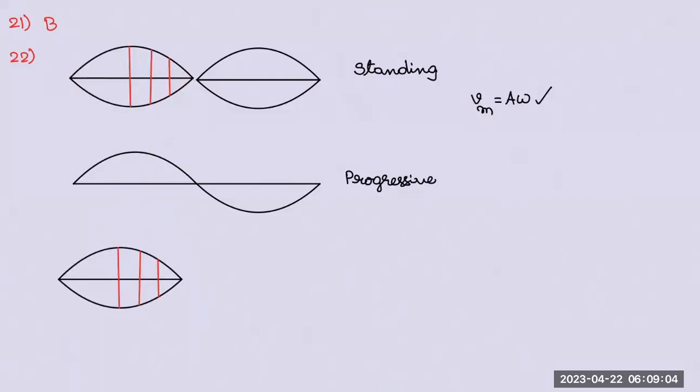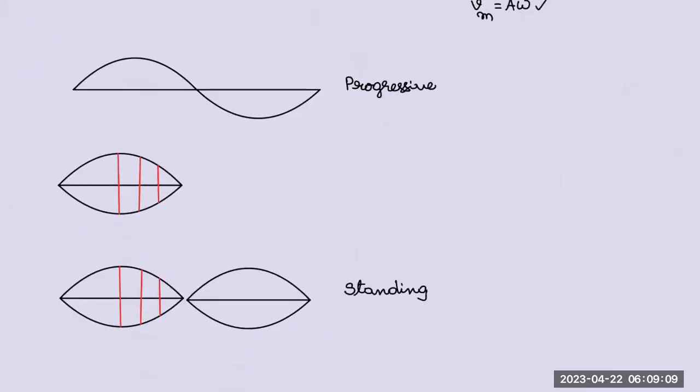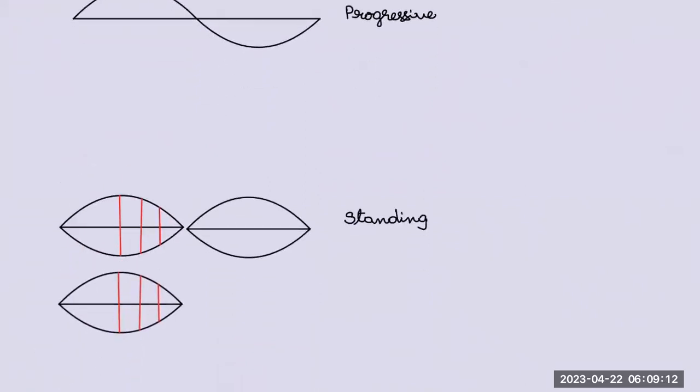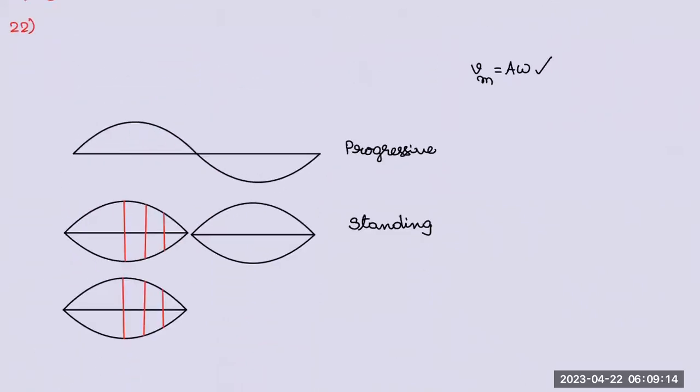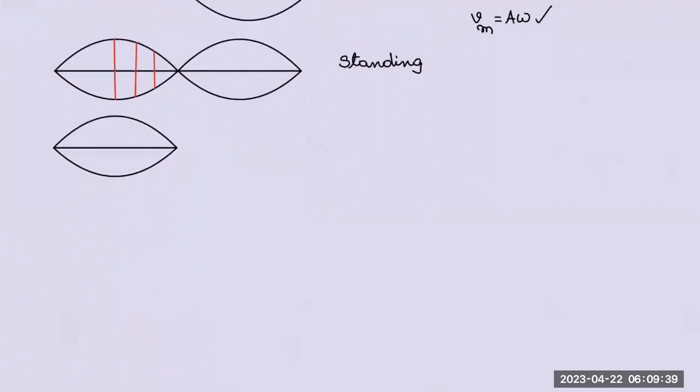I'll do one thing. I'll bring the standing wave below. Then it looks better. Good. I'll take the standing wave. Now I would like to make the diagram of velocities.